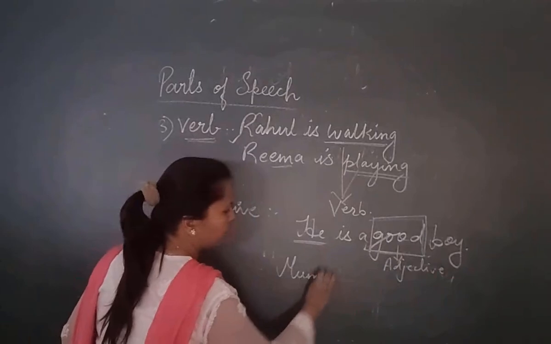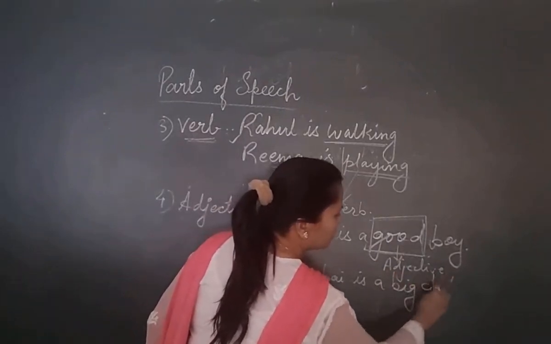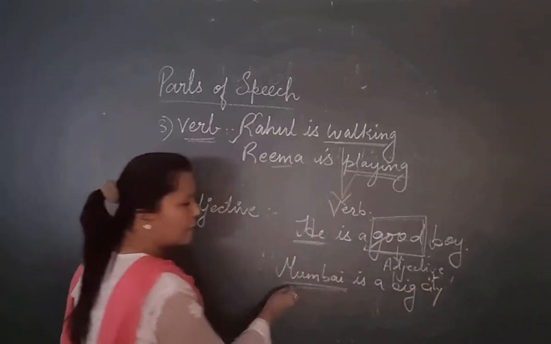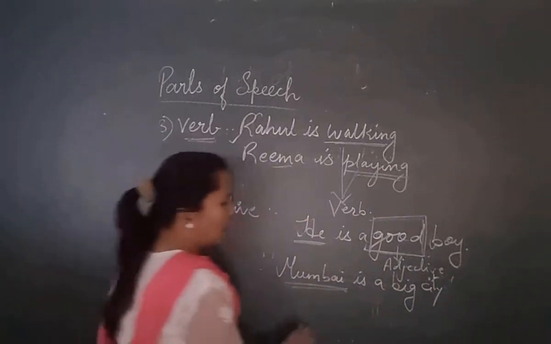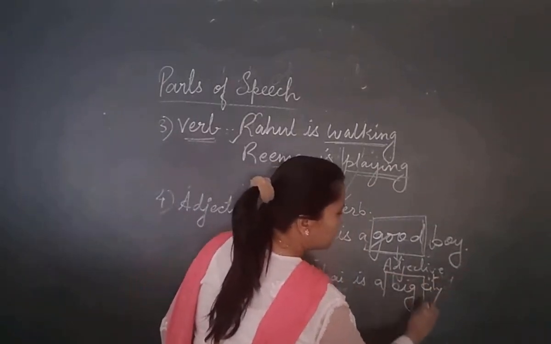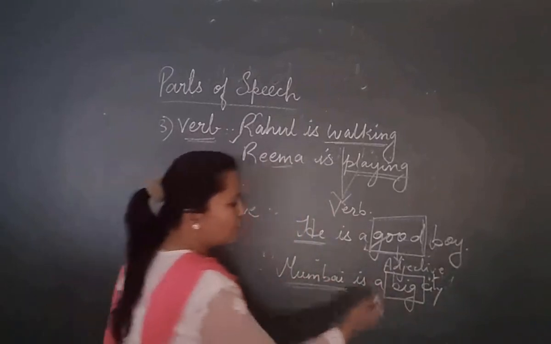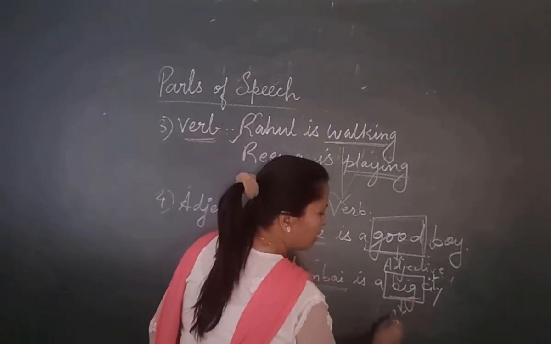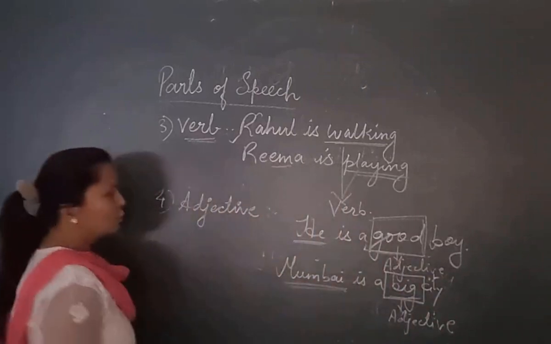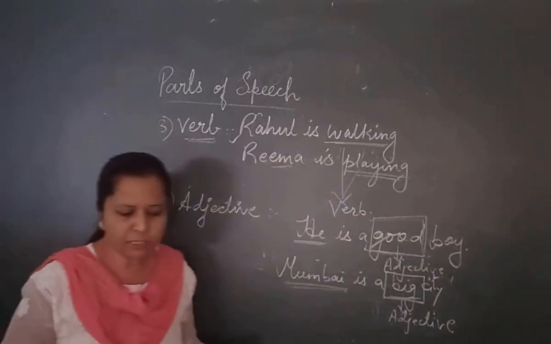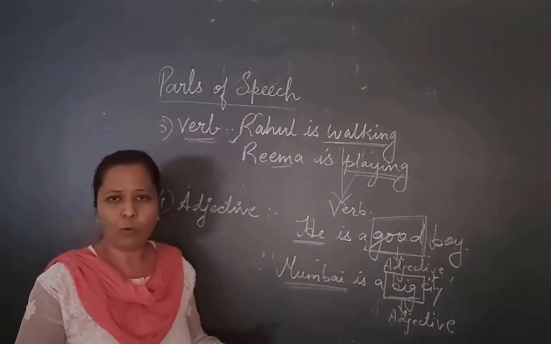Mumbai is a big city. What is told about the noun which adds more to its meaning? Mumbai, that it is a big city. As we all know, it is a city. But what kind of city is it? It is a big city. So, big is an adjective. Okay, students. So, what is an adjective? An adjective is a word which adds something to the meaning of a noun, which tells more about a noun.